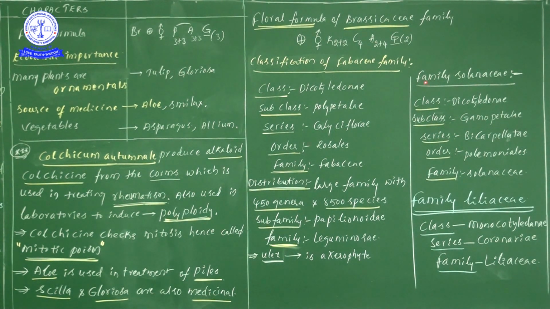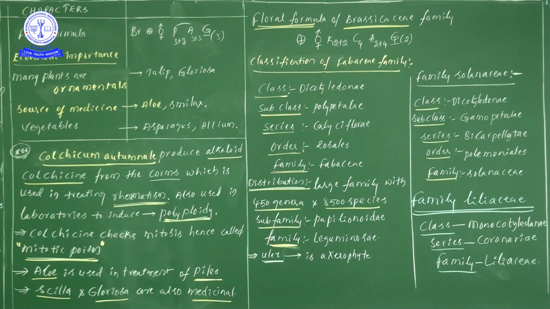Next, the classification of Solanaceae. The family is Solanaceae, order Polemoniales, series Bicarpellatae, subclass Gamopetalae, and class Dicotyledonae. Next, the classification of Liliaceae: family is Liliaceae, series is Coronarieae, and class is Monocotyledonae.